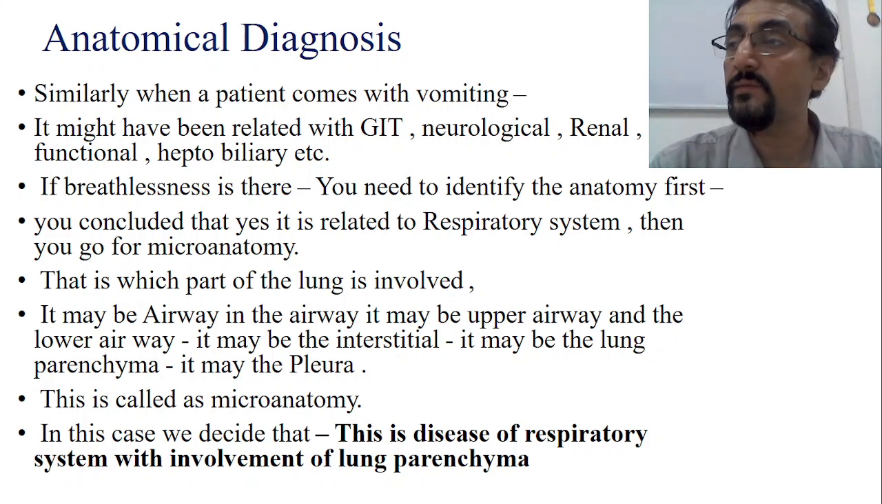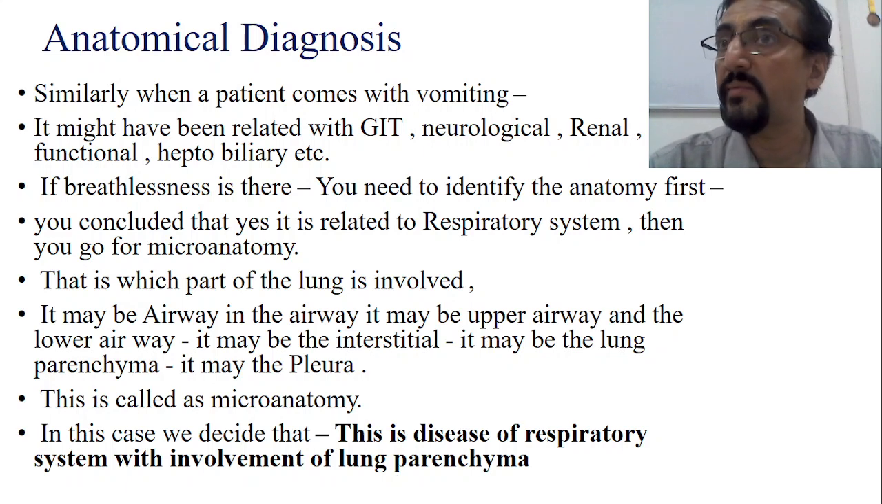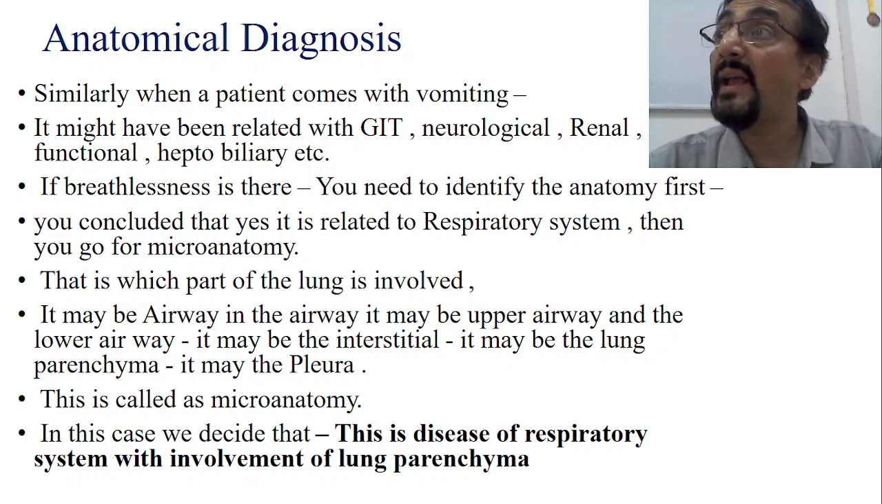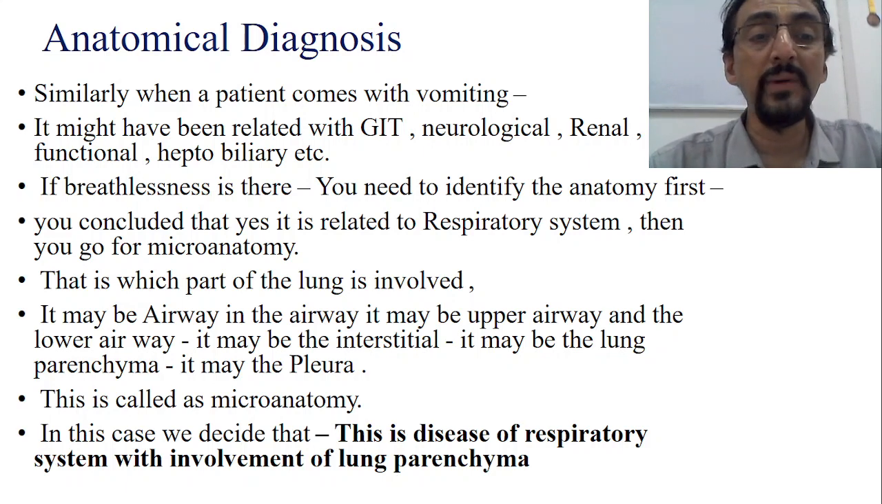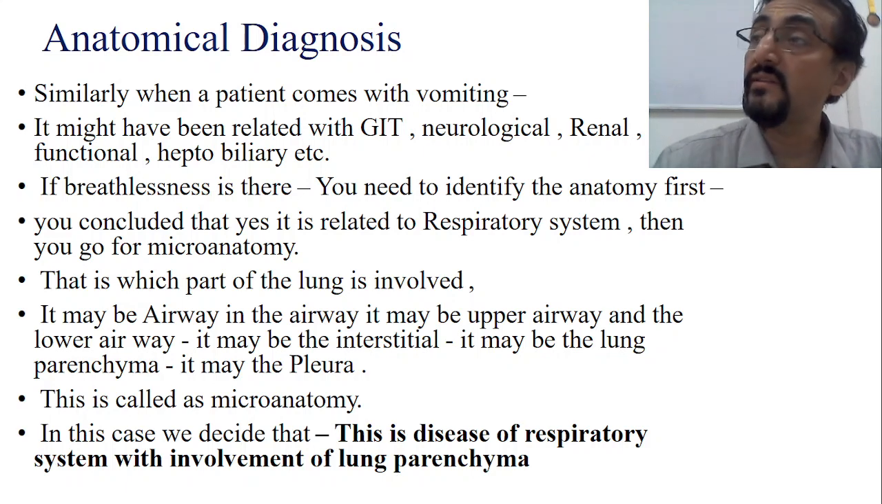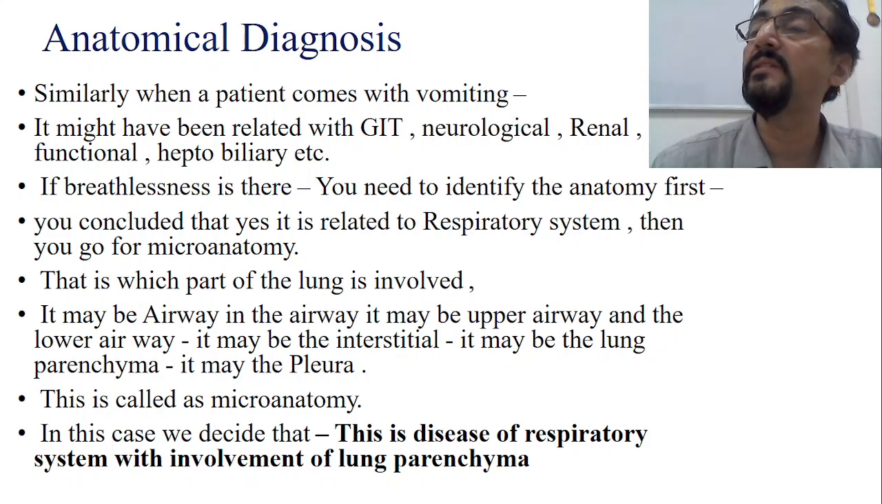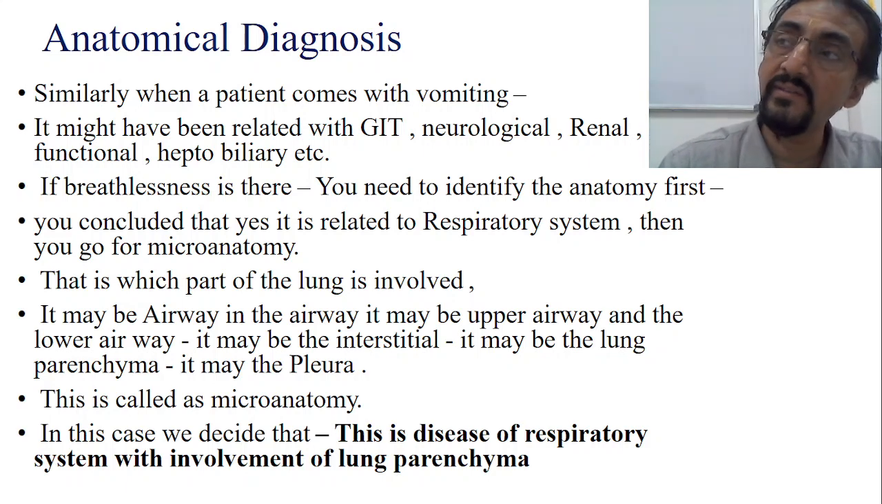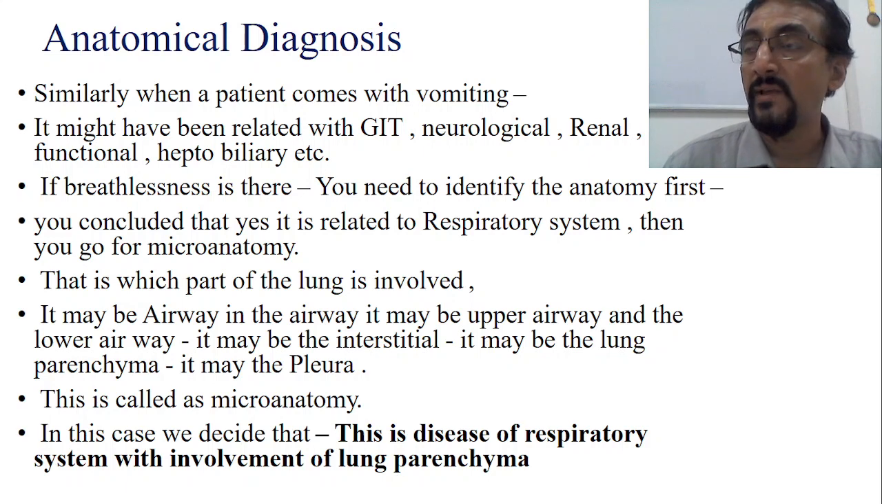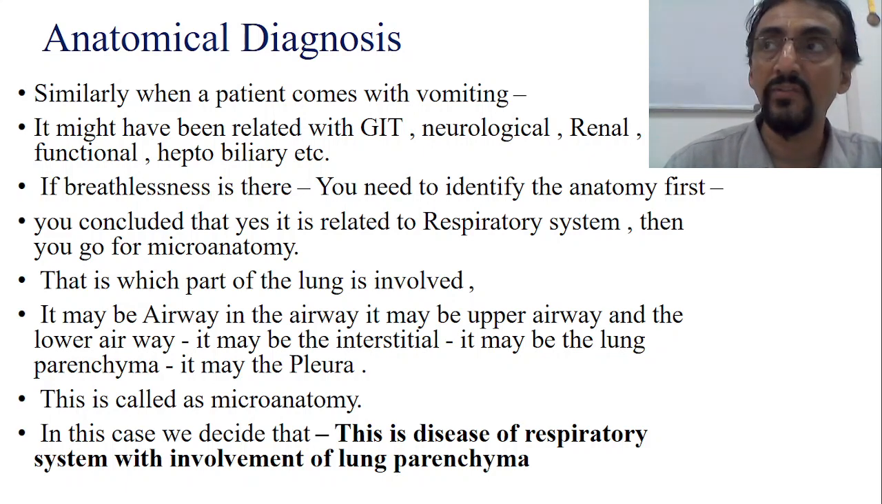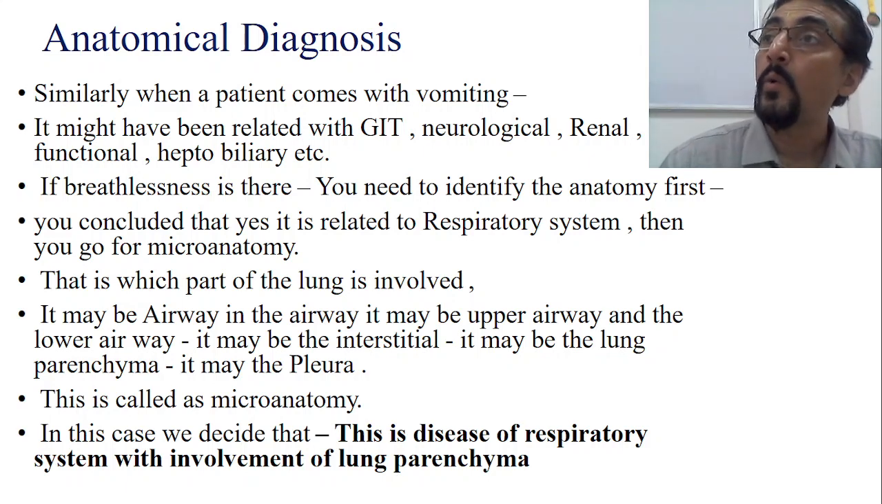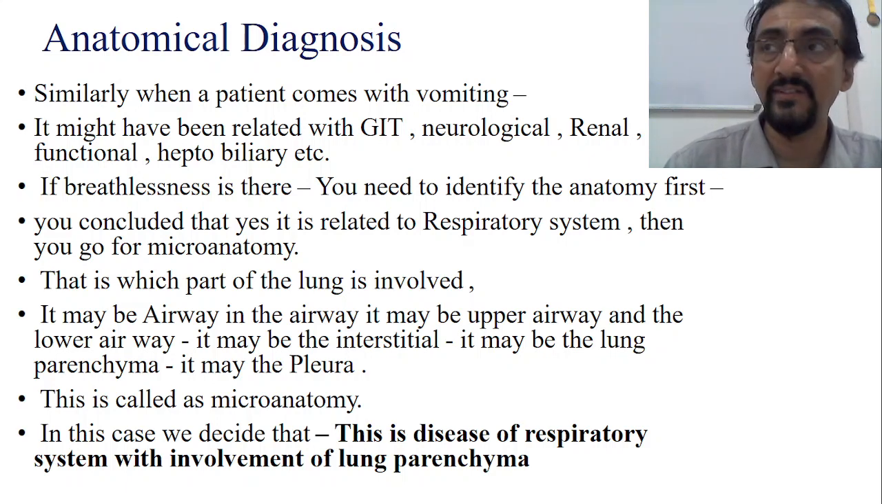Now this is a symptom related to the respiratory system. Now you have to identify the microanatomy. What do you mean by microanatomy? This symptom is related to the respiratory system. Which part of the respiratory system is affected? That is the next step in the diagnosis. This is called microanatomical diagnosis. Anatomical diagnosis, next comes microanatomical diagnosis. Now, dyspnea is there. The problem is with the respiratory tract. Which part of the respiratory tract is responsible for this dyspnea?